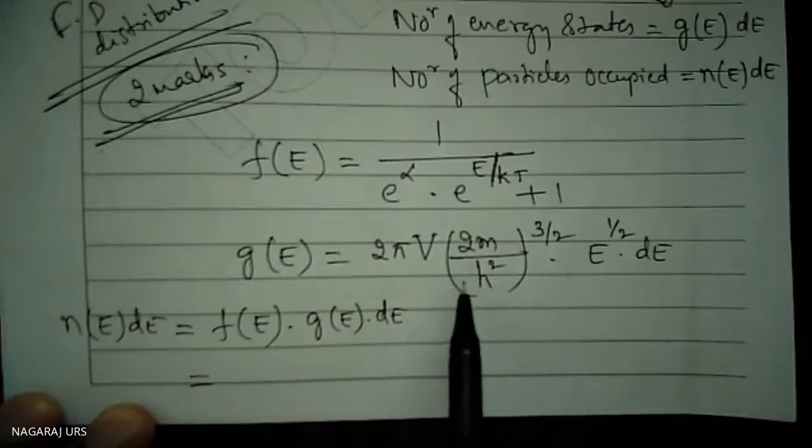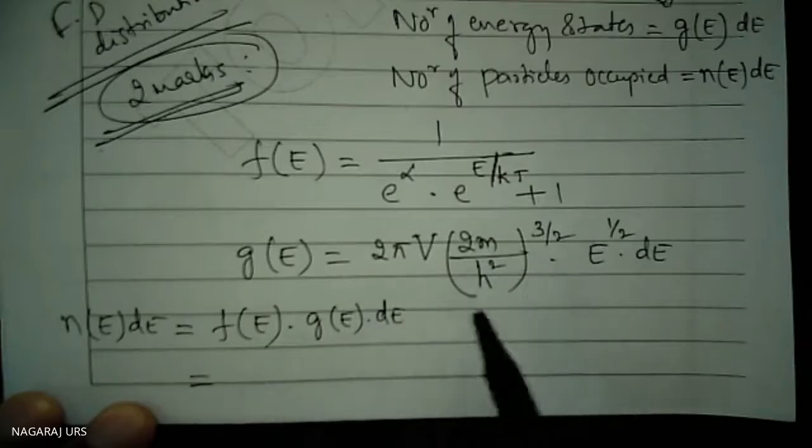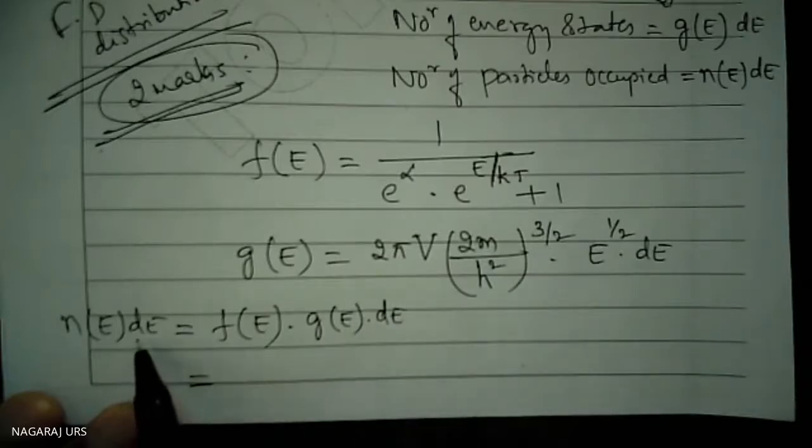g(E) we already know, f(E) also we know. Substitute those two equations, and you will get the answer for N(E)dE.